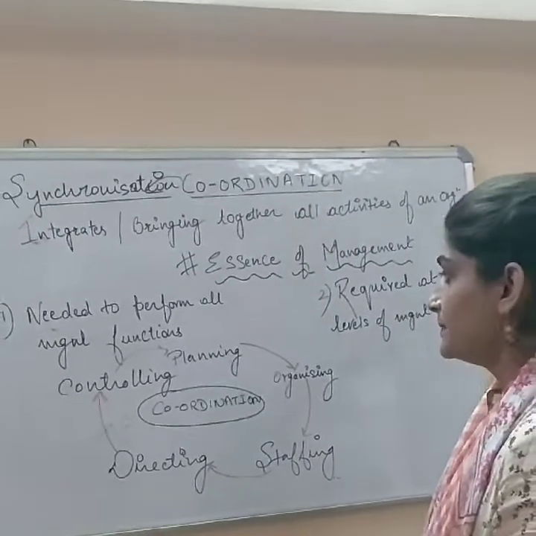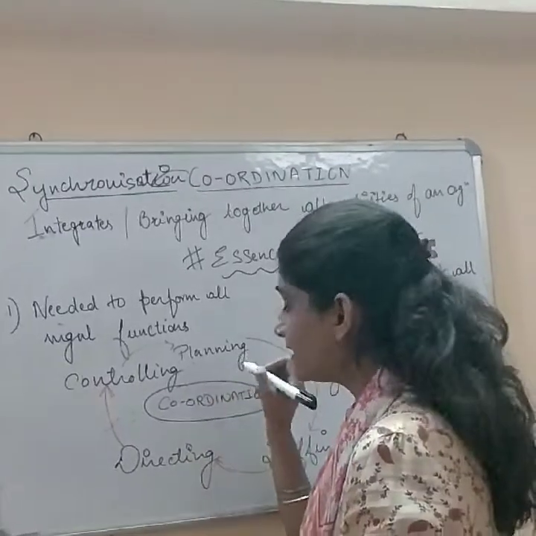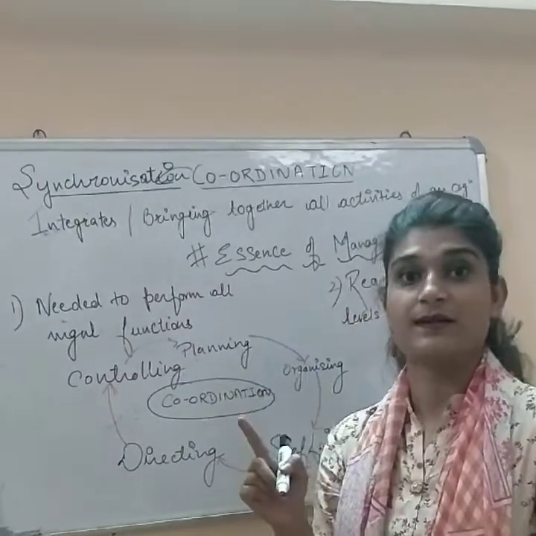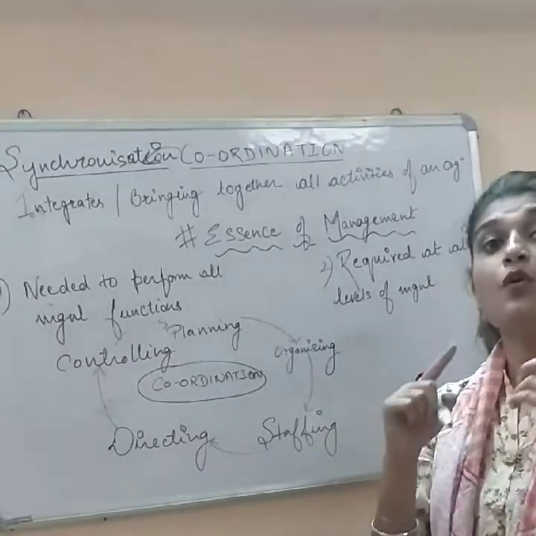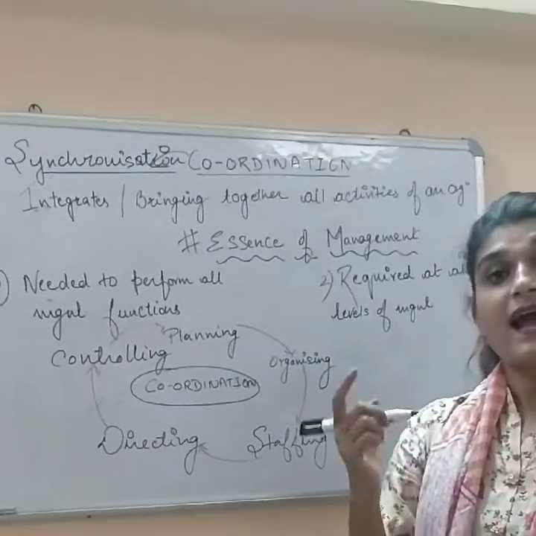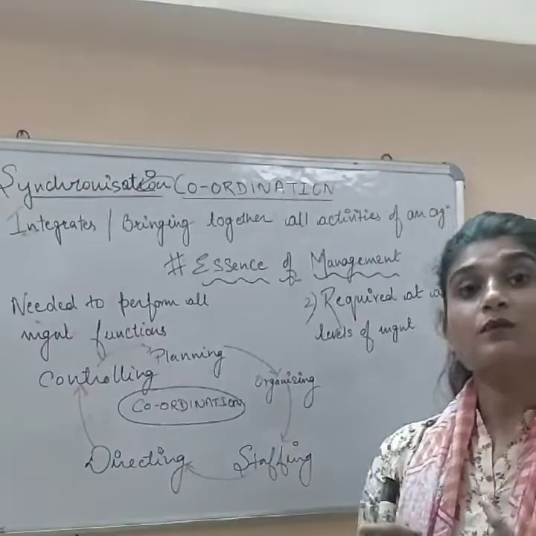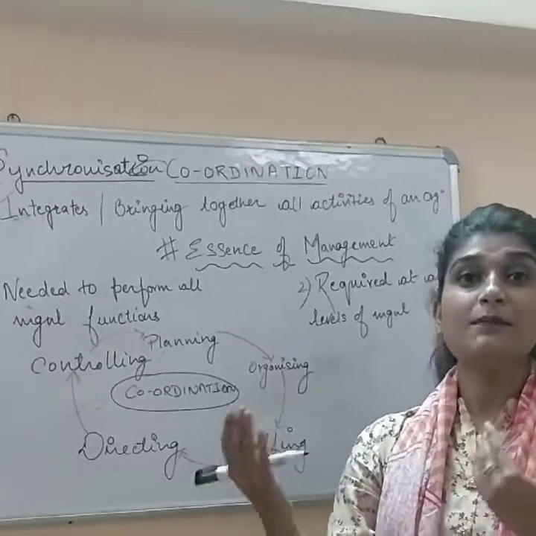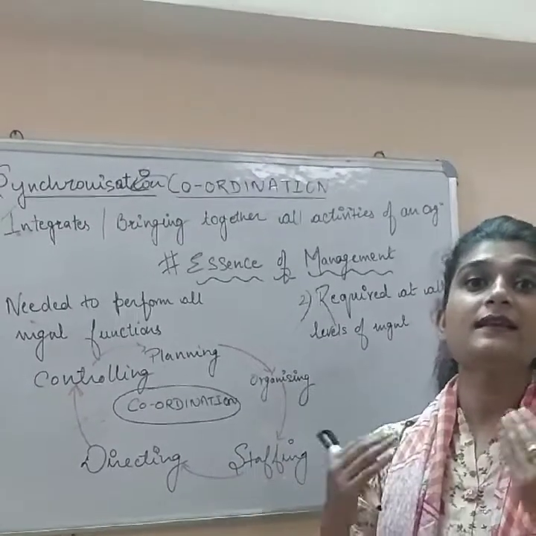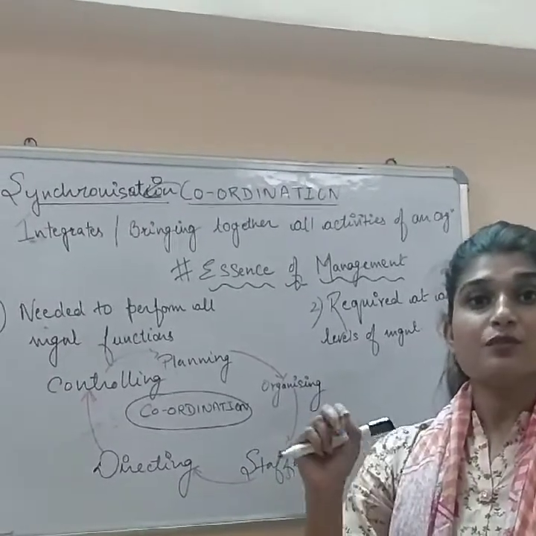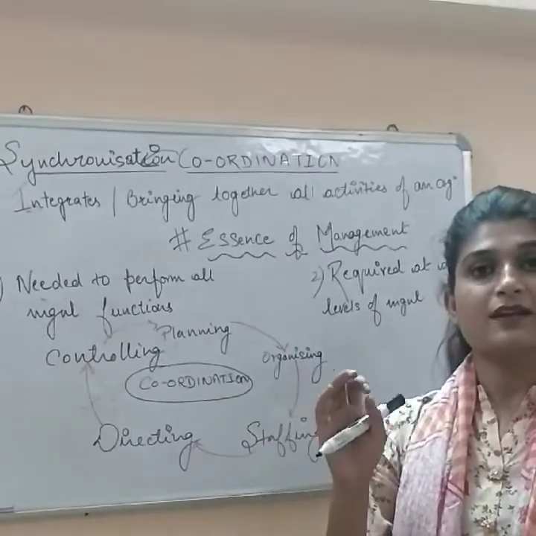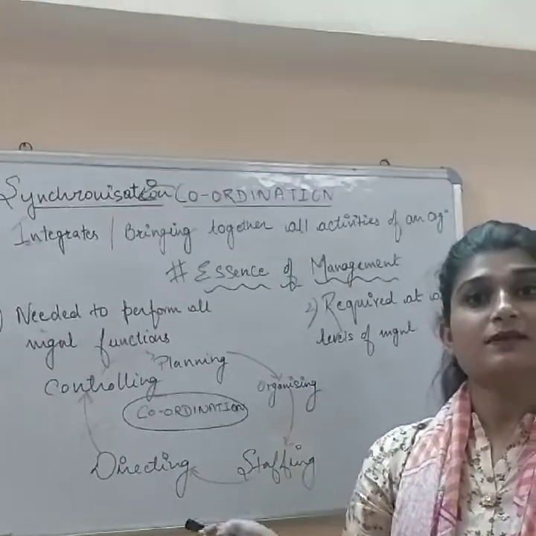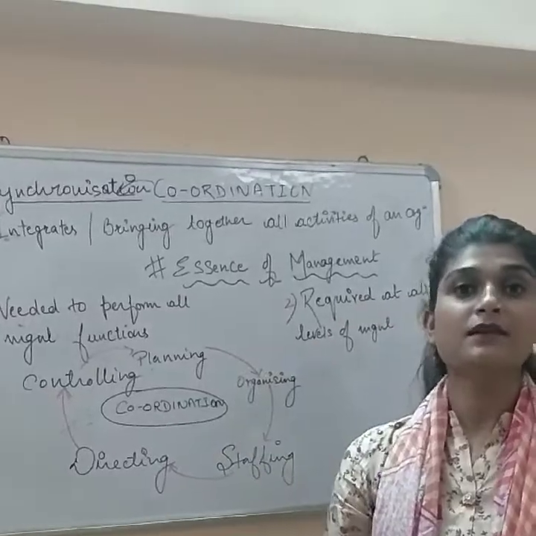When the planning is being done by the top management for the whole organization, keeping in mind what all resources may be available, then only they can plan. The plan should be very practical and very feasible, right? It should not be something very blurry.